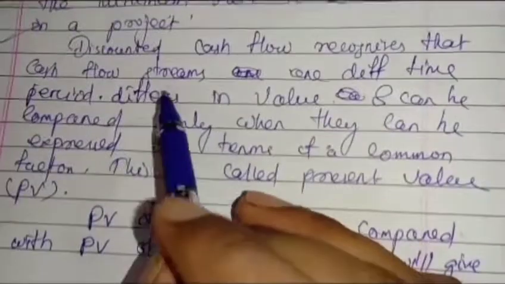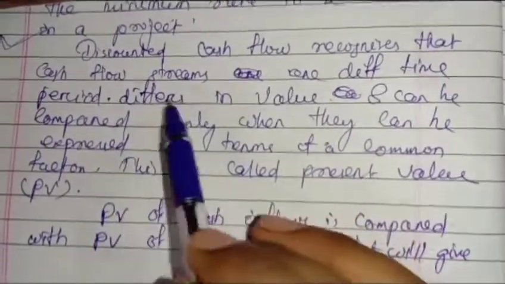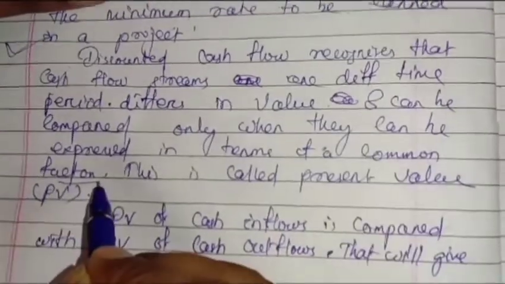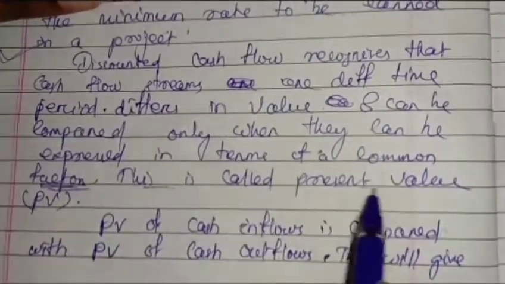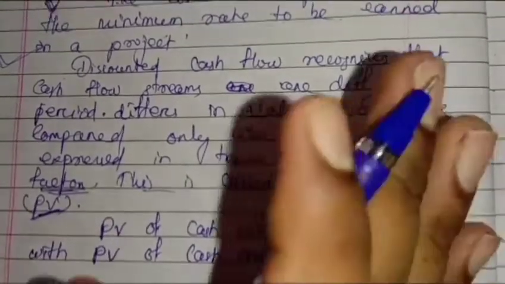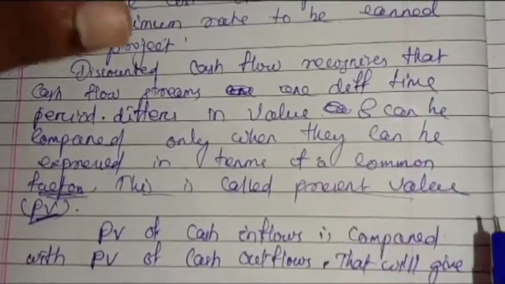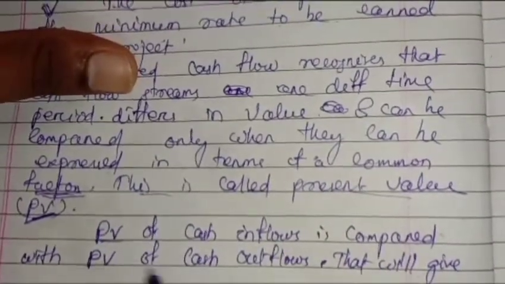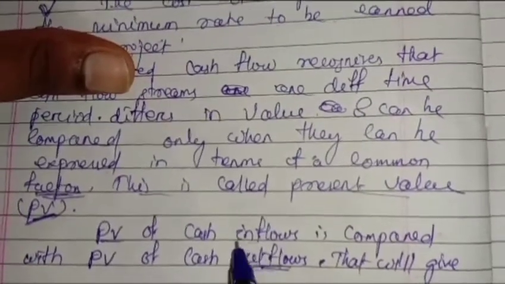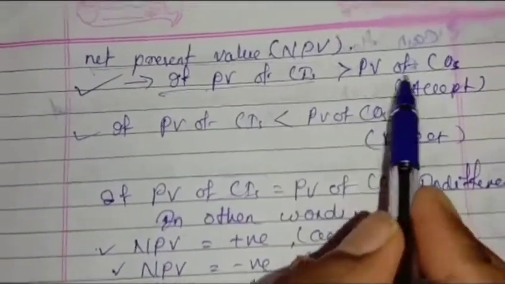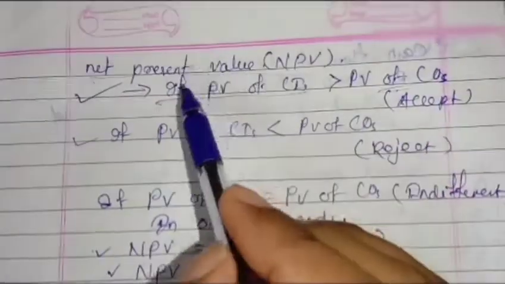So it says that cash flow streams are from different time periods and differ in value, and can be compared only when they can be expressed in terms of a common factor. That common factor is called the present value. If you express them in terms of present value, then it is possible in the discounted cash flow method. The present value of cash inflow is compared with the present value of cash outflow, and that gives the net present value. So when we compare the present value of cash inflow with the present value of cash outflow, we get NPV.